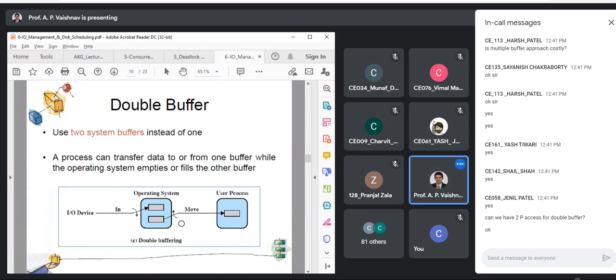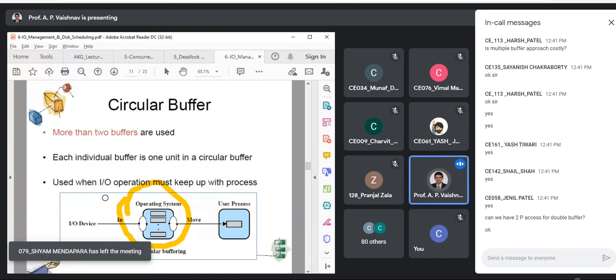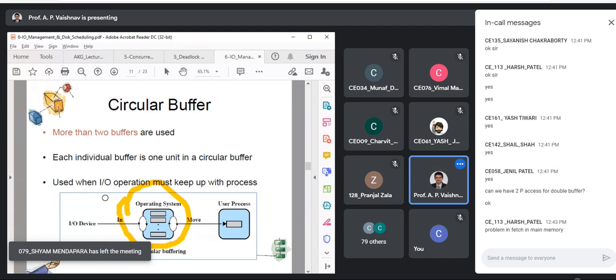Yes. If two buffers are giving you advantage, why not go with a bunch of buffers for each process? And that is known as the circular buffer system. Just have a look at this. I'll discuss this tomorrow, don't worry. But in circular buffer, we have a batch of buffers available so that your process and IO device can work at almost similar speed. You will see minimum lag.